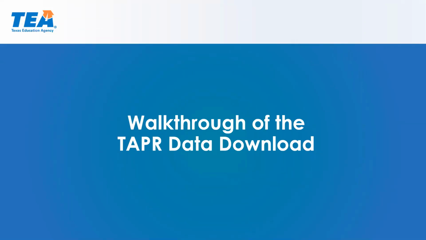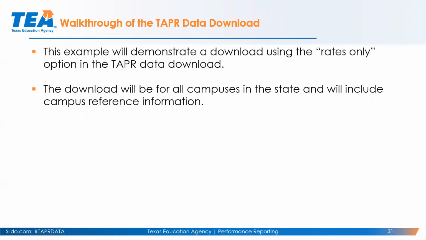Okay, let's do a walkthrough of the TAPR data download. In this example, we're going to demonstrate a download using the rates only option in the TAPR data download. I'm going to download all campus information in the state, and I'm going to include the reference information. So this is going to be a quick example of how we would download information such as all campus information on ratings, for example.